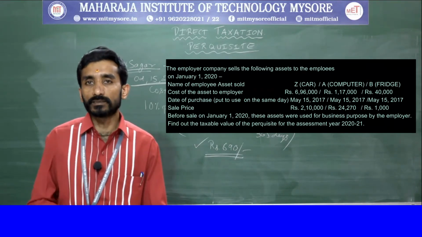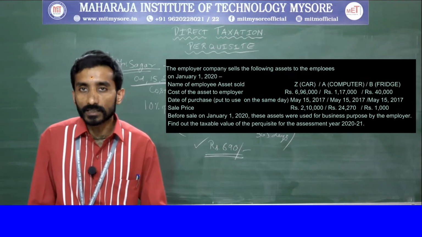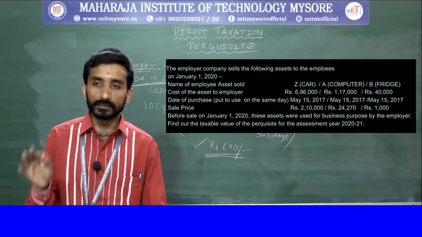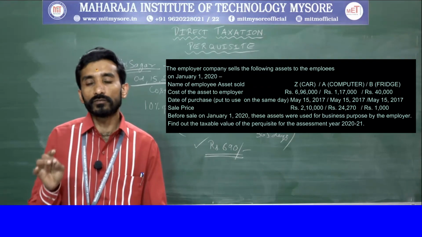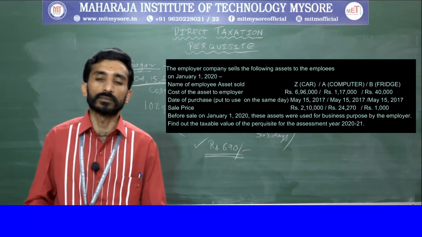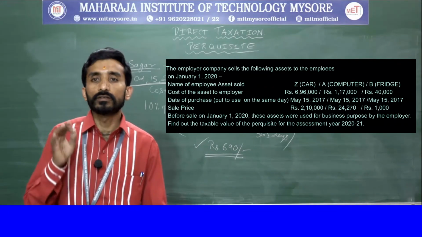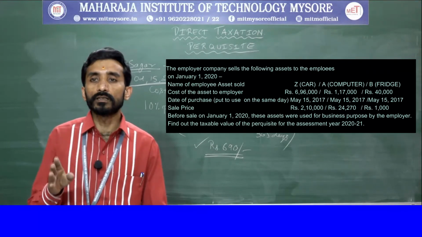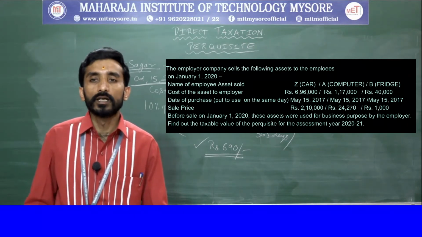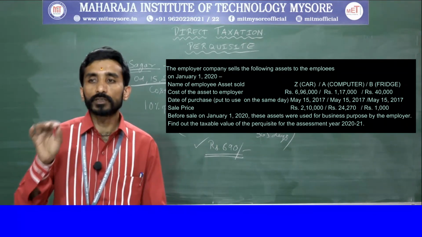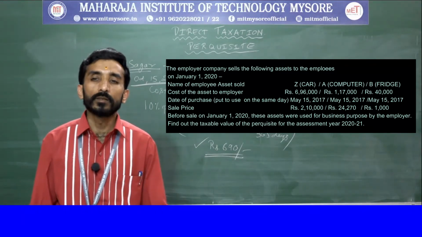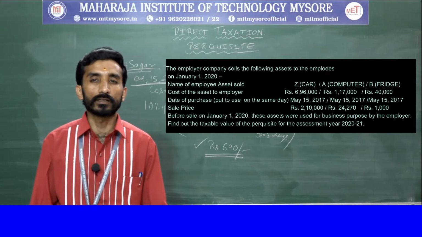Next one is sale price, which is also said as sale consideration. Car was sold for 2,10,000, computer was sold for 24,270, fridge was sold for 1,000. Before sale on January 1, 2020, these assets were used for business purpose by the employer.